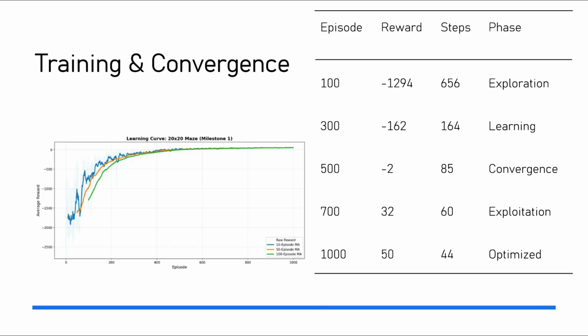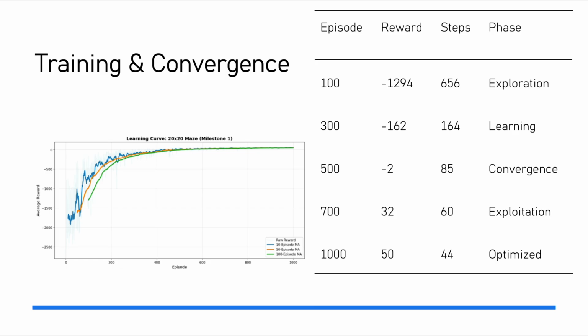Episodes 200 to 500 show rapid improvement as the agent learns which actions lead towards the goal. Rewards improve from minus 404 to nearly zero. By episode 500, epsilon reaches its minimum of 0.1, marking the transition to exploitation.